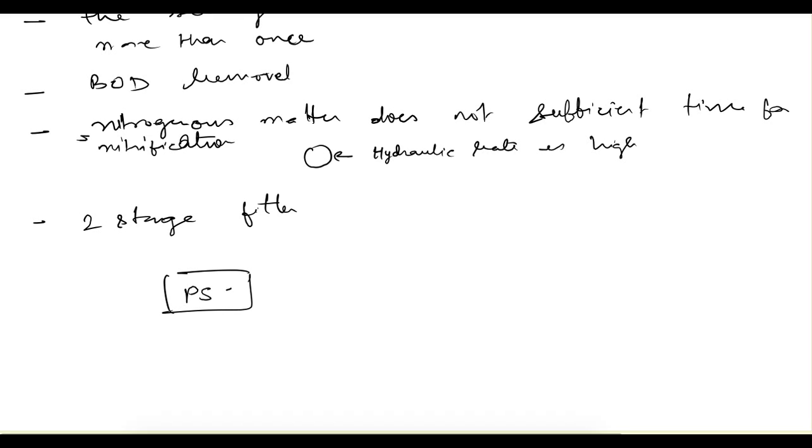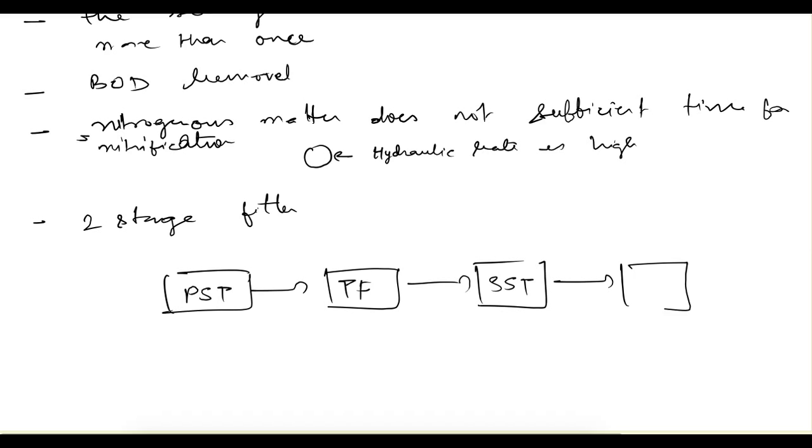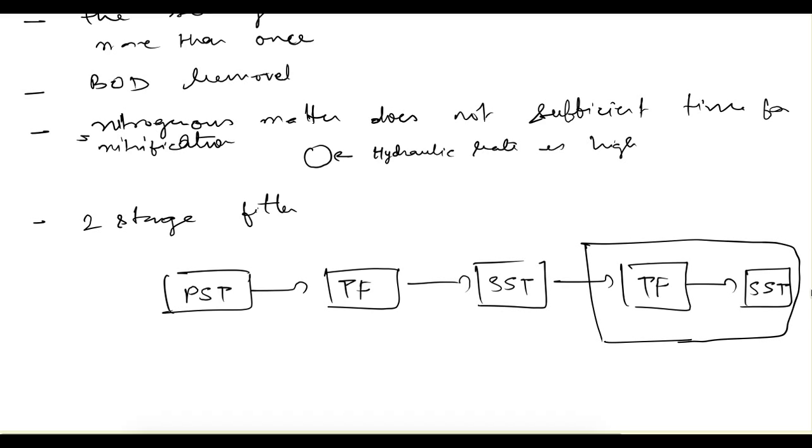First will be your primary sedimentation tank, then your trickling filter, then your secondary sedimentation tank, then again one more trickling filter is provided, and after that one more secondary sedimentation tank. So this is your second stage of filtration.